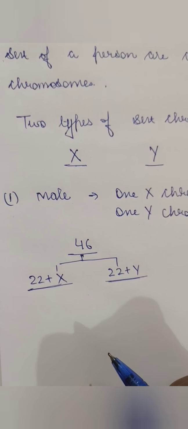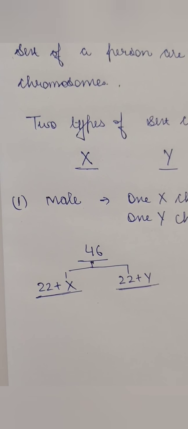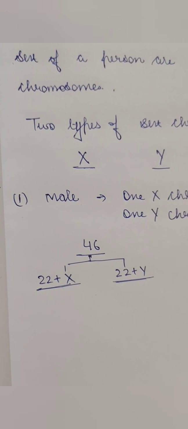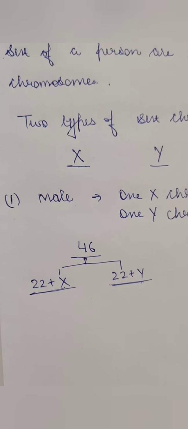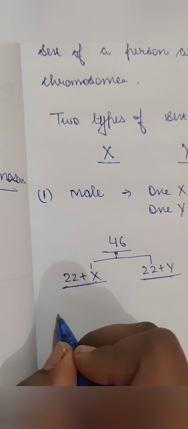When in the haploid cell there is only an X chromosome and no Y chromosome, then it will be a girl child, and if there is a Y chromosome, then it will be a male child. Okay, so now in the case of females,